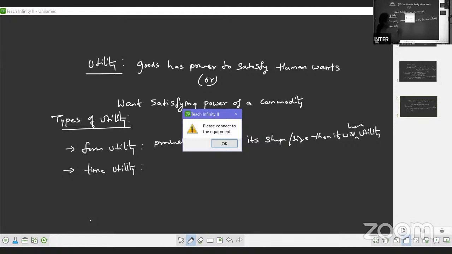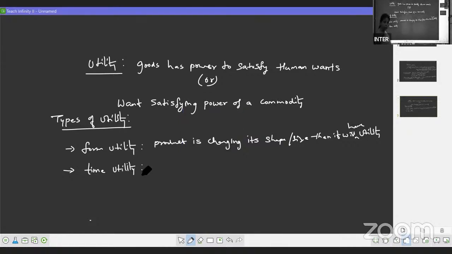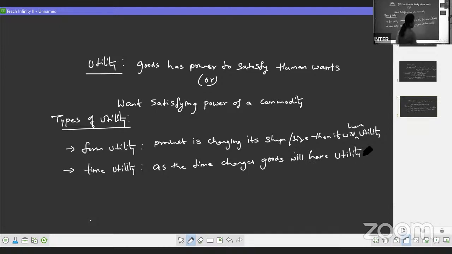So that is what we call time utility. As the time changes, goods will have utility, right?